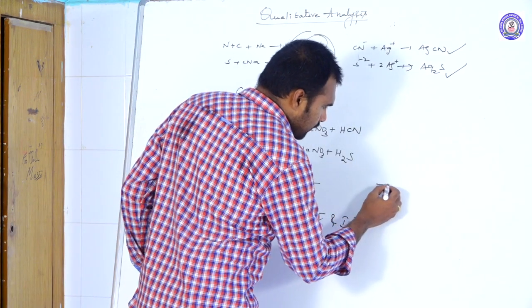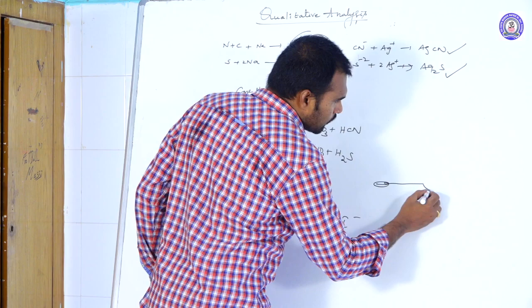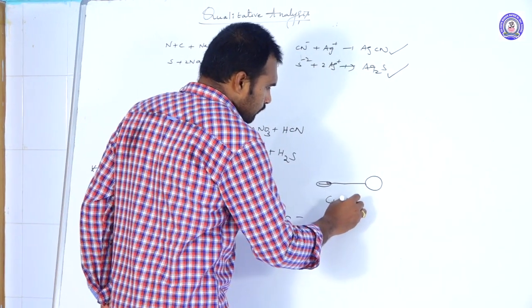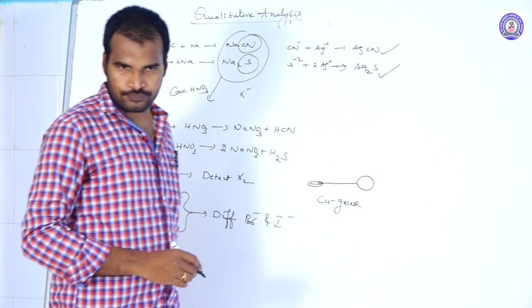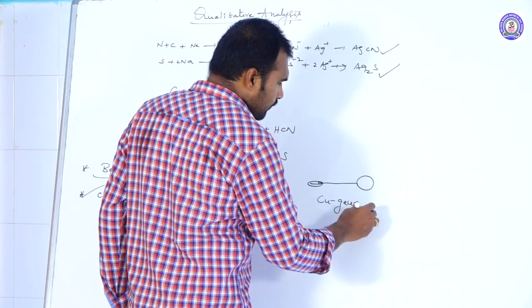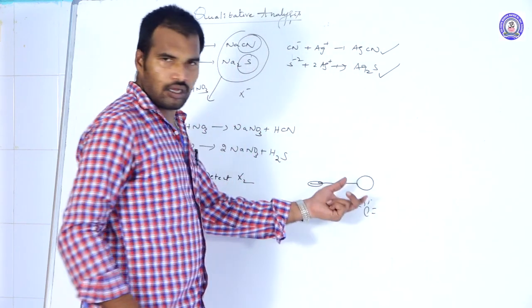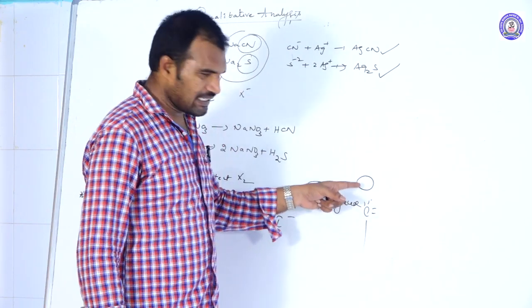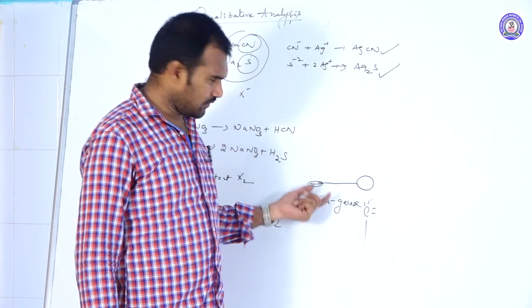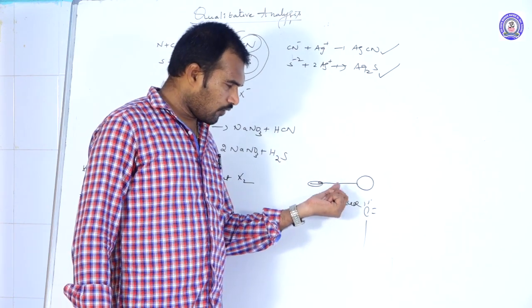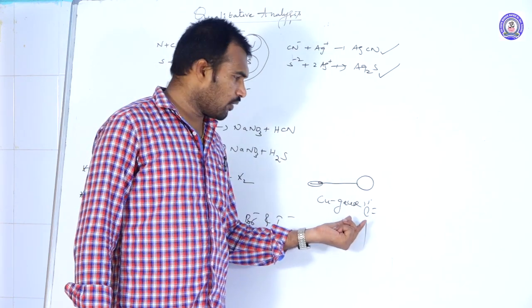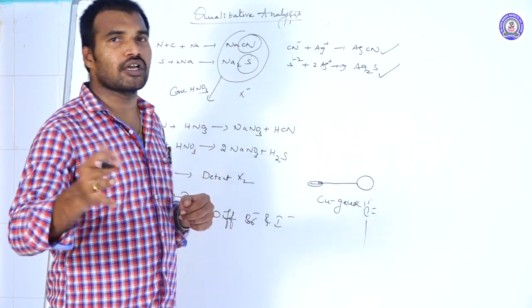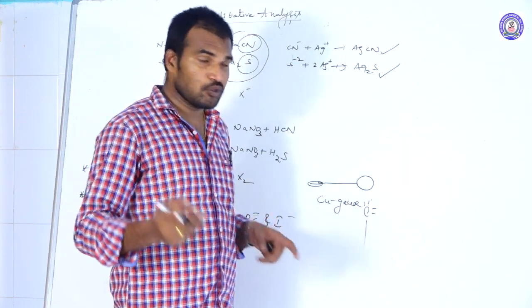You take copper wire. You heat the tip of the copper wire in an oxidized flame of a Bunsen burner until the blue color of the flame disappears.